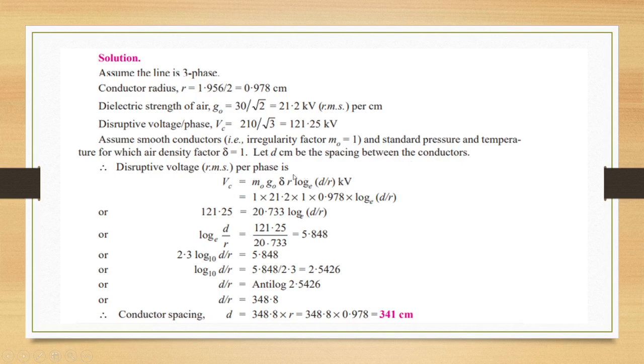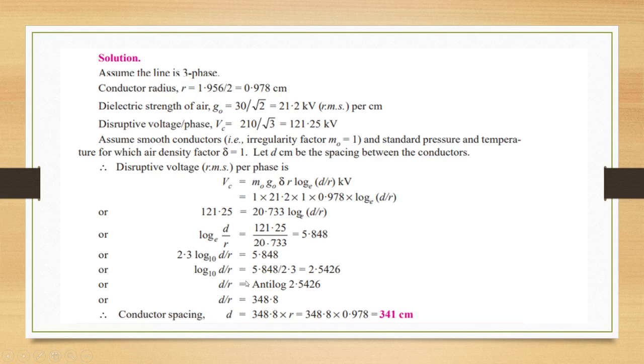Therefore, disruptive voltage RMS per phase VC is M0 G0 delta R log base e d by R kilovolt. So substituting all the values, 121.25 is 20.733 log base e d by R, or log d by R base e is equal to 121.25 by 20.733, that is 5.848. If you take base 10, 2.3 log base 10 d by R is equal to 5.848.